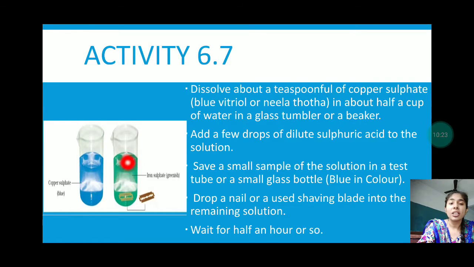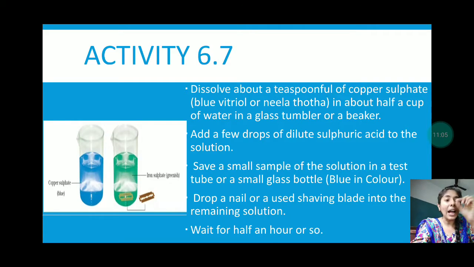Why? Some chemical change has occurred in this whole process. That's why the change has been observed and it has converted from blue color into green color. Now let us see what we will do. Dissolve a teaspoon of copper sulfate, that is blue vitriol or Neela Totha, in about half a cup of water in a glass tumbler or a beaker. We took a teaspoonful of copper sulfate powder and added it into the water in the beaker or glass tumbler.